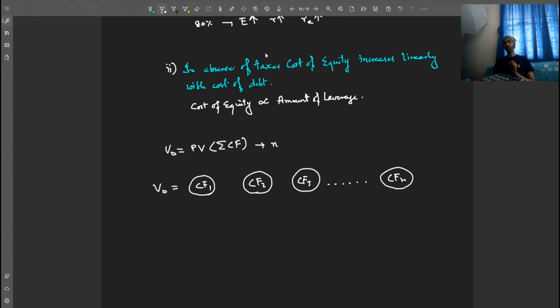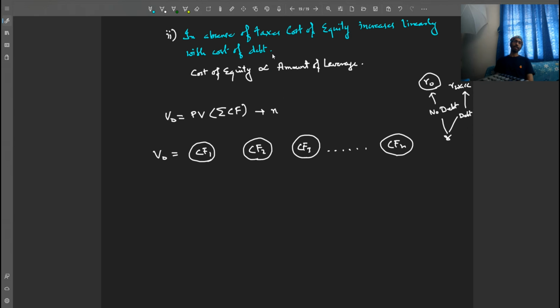Whatever future cash flows are there, we reduce it or discount it to the present value and we get this. Now how do we discount it? We discount it with the help of cost of capital, R. Now R has two formats. One is when there is no debt and when there is debt, right? So when there is no debt, the cost of capital is R0. When there is debt, the cost of capital is RWACC, weighted average cost of capital.